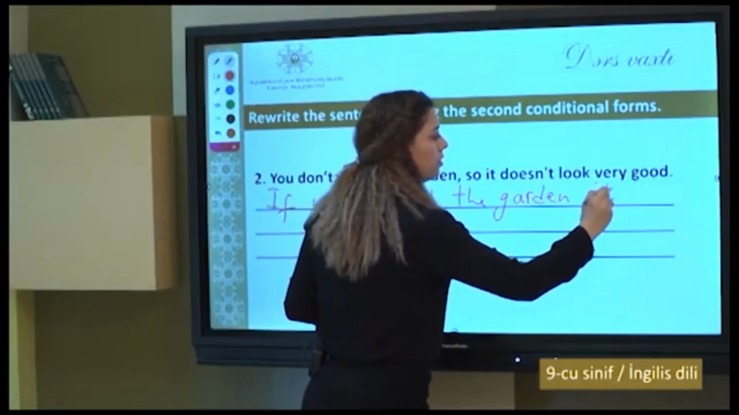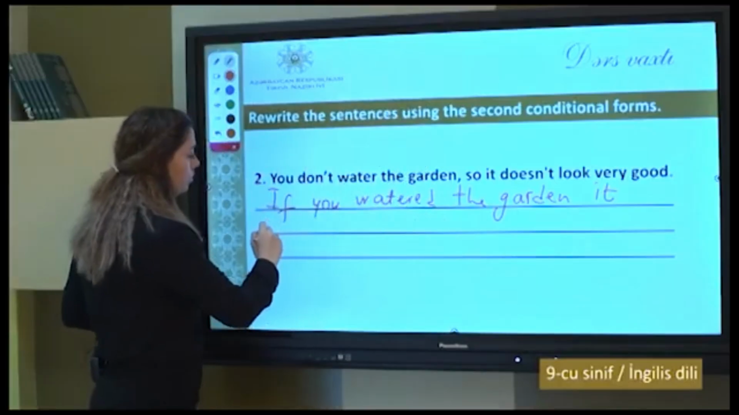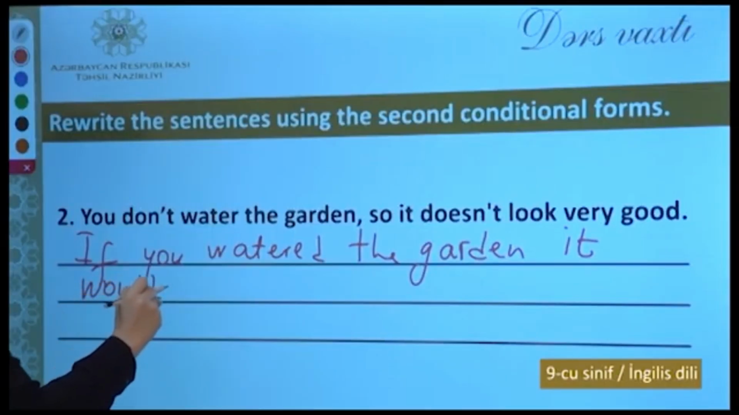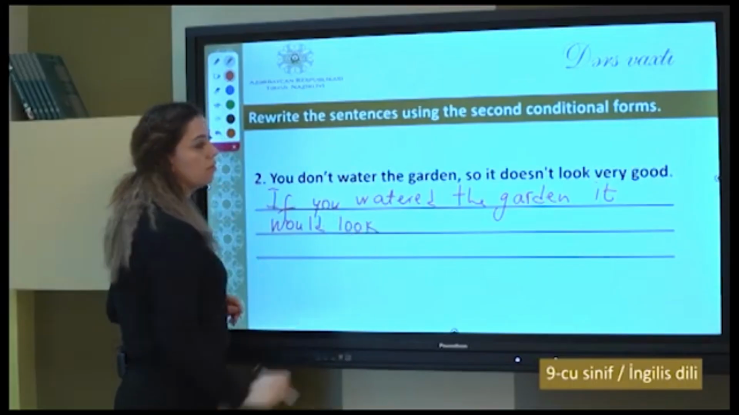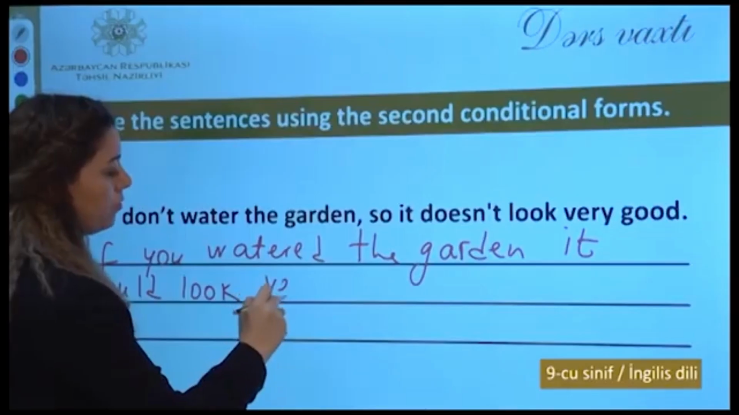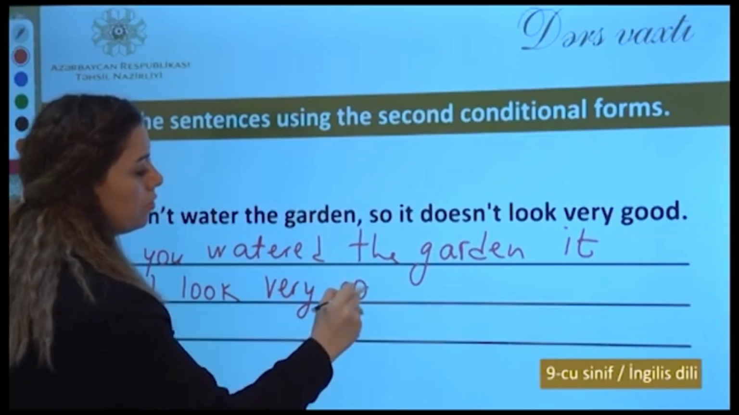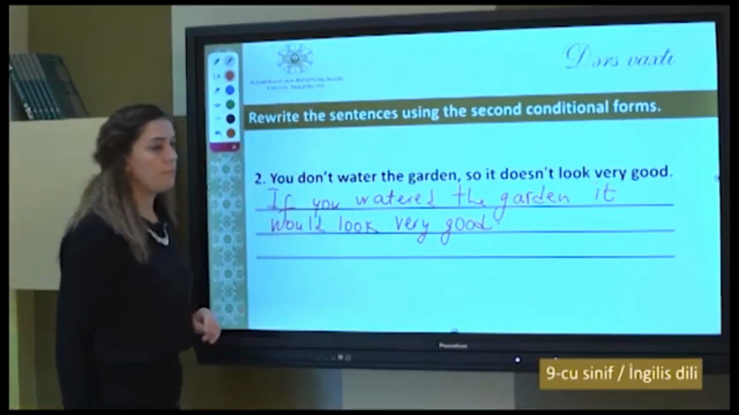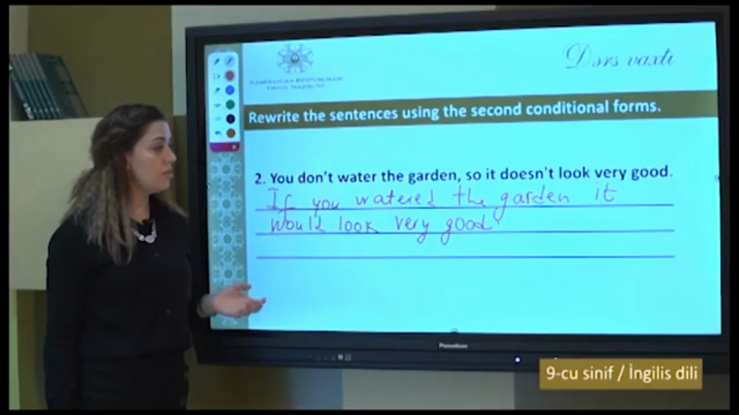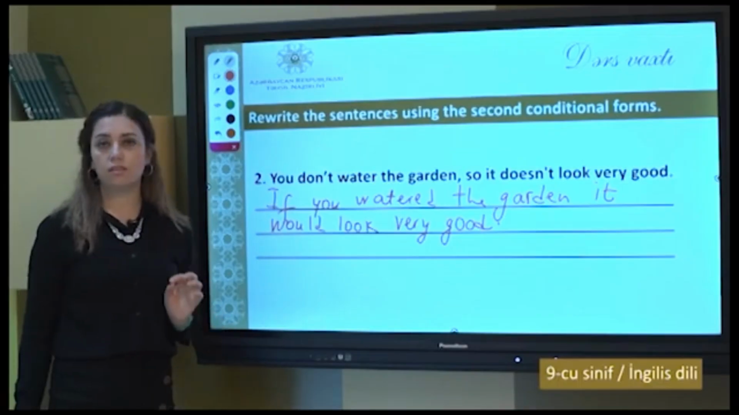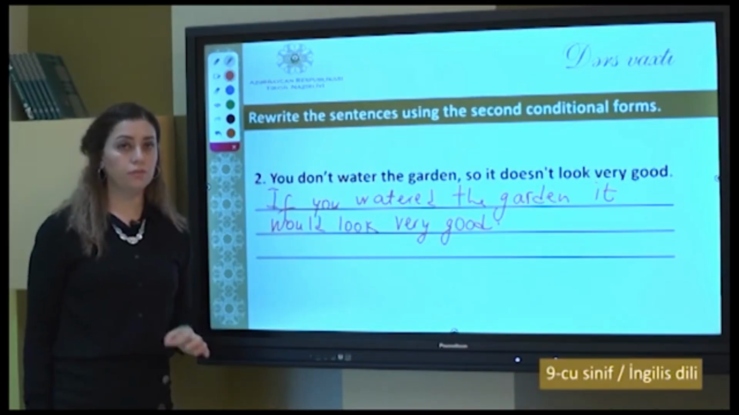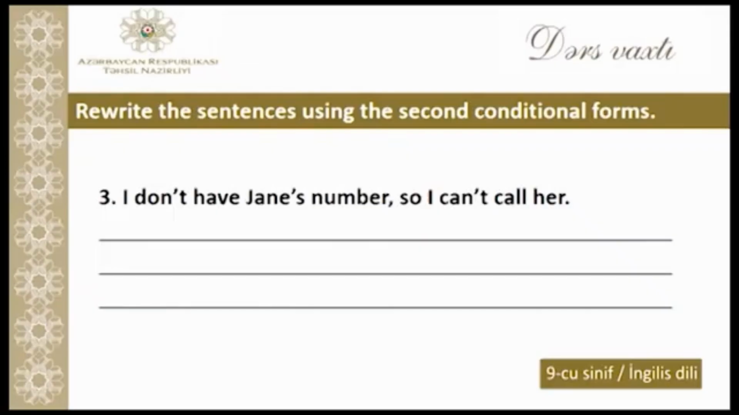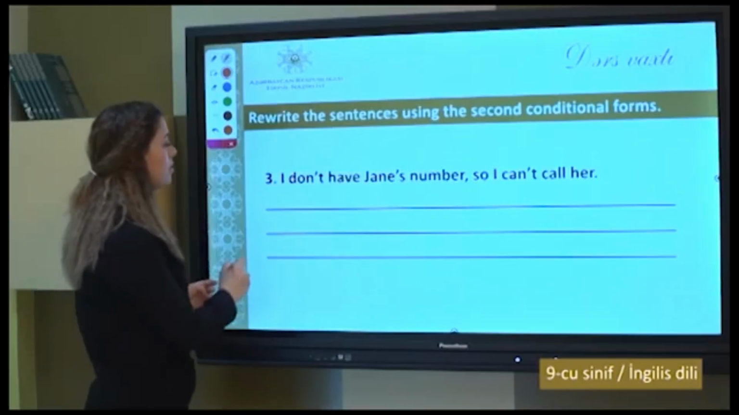It means the garden. It would look very good. What is the unreal situation here? The situation is that the garden doesn't look good right now. But if you watered it, it would look good. The last one, dear students. I don't have Jane's number, so I can't call her. If I had Jane's number, I would call her. This is the sentence. This is the correct sentence.